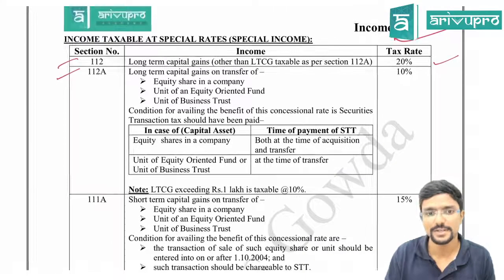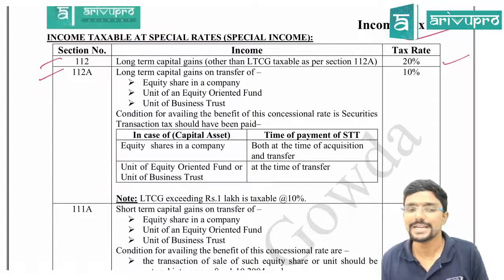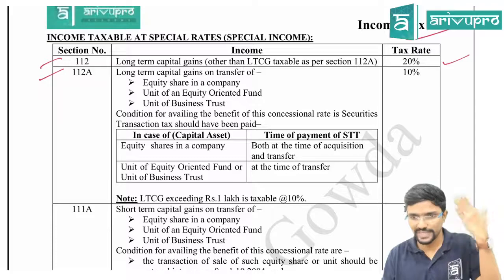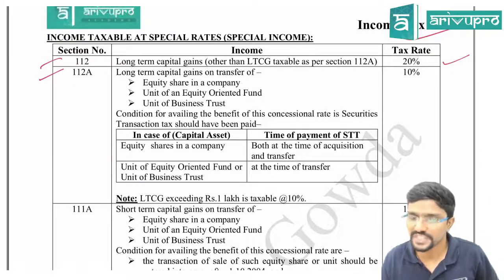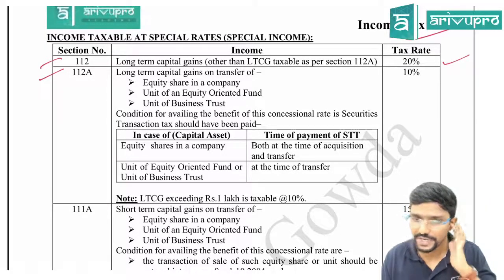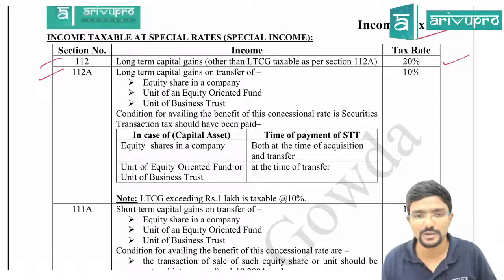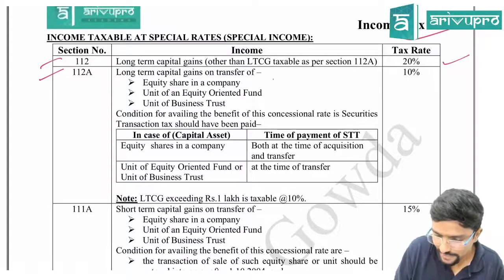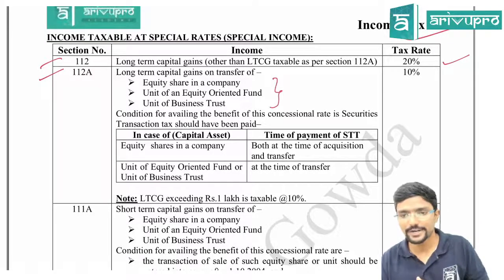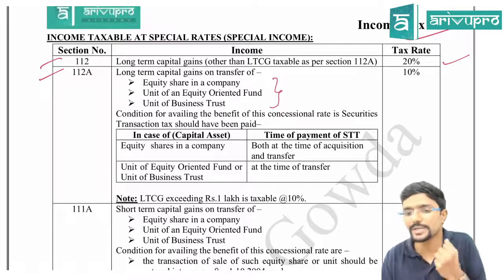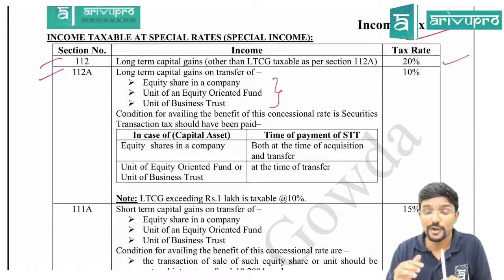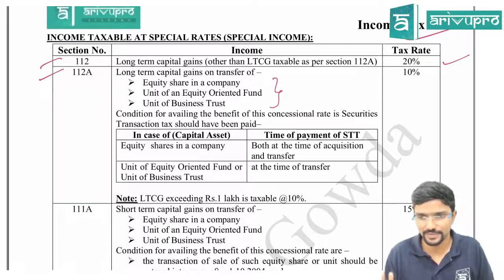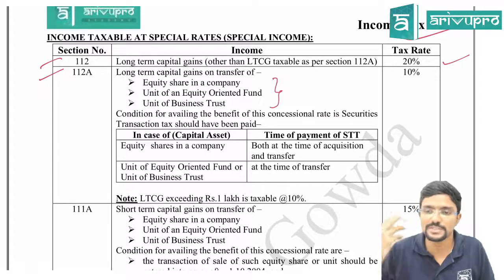Clear? Fine. Then 112A. 112A will tell long-term capital gain on the transfer of only three things. Only three things. What are those? Equity share, unit of equity oriented fund. This is like mutual fund investment and all. Then unit of business trust. So if you are having any of these three investments and if you have sold it and if you have got long-term capital gain. Long-term capital gain means if you are holding that for a long time and if you have sold it, it is called long-term capital gain. Okay, there is some period criteria and all which we will see later.